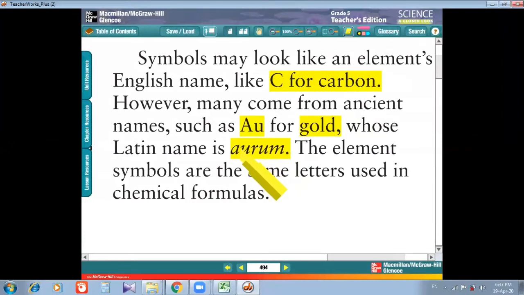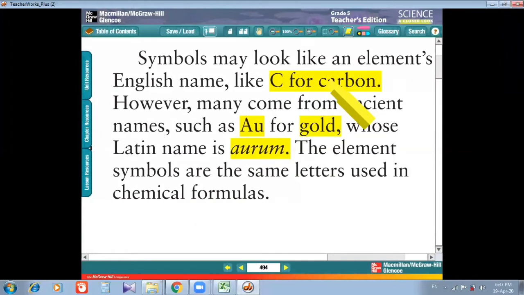We are using two letters now, so A will be capital, U will be small. The element symbols are the same letters used in chemical formulas. Wherever we need to use the symbol, we will use these symbols. These are fixed. Like C is fixed for carbon. Wherever we need to write the symbol of carbon, we will use C.